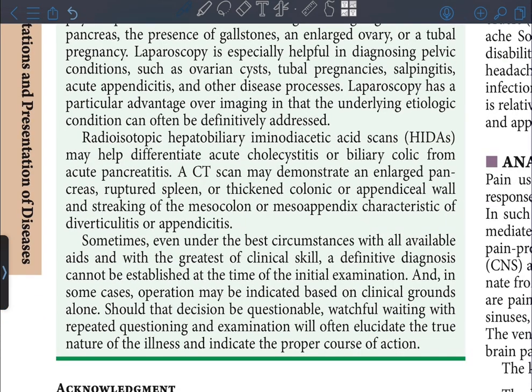Radioisotopic hepatobiliary iminodiacetic acid scans (HIDAS) may help differentiate acute cholecystitis or biliary colic from acute pancreatitis. A CT scan may demonstrate an enlarged pancreas, ruptured spleen, or thickened colonic or appendiceal wall, and streaking of the mesocolon or mesoappendix, characteristic of diverticulitis or appendicitis.